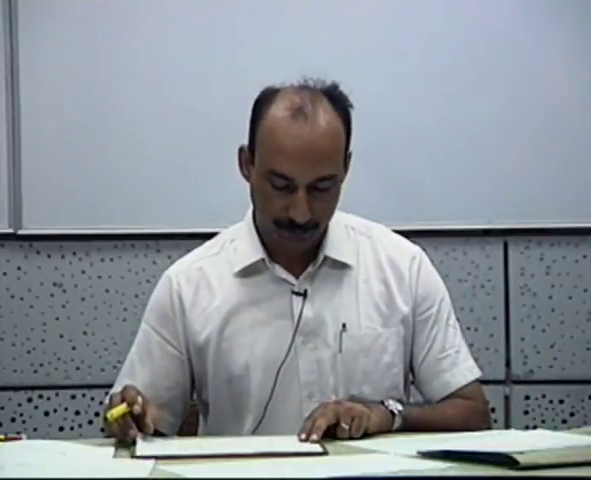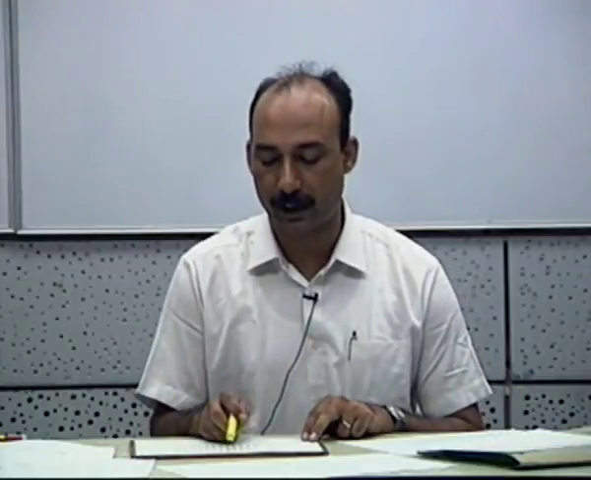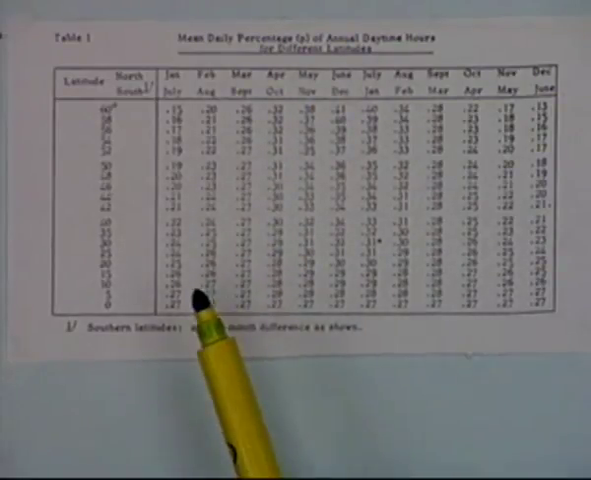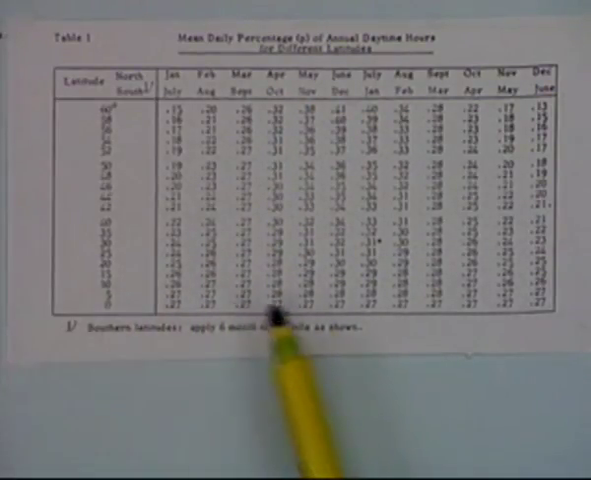This is the table showing the mean daily percentage of annual daytime hours for different latitudes. And this table, can you see this? No?